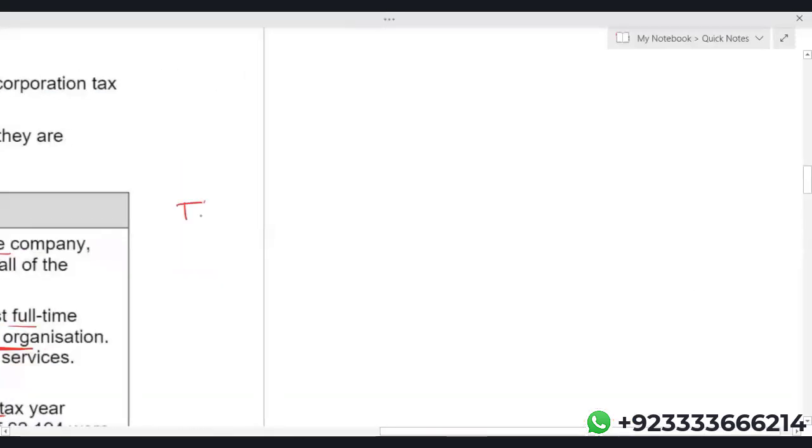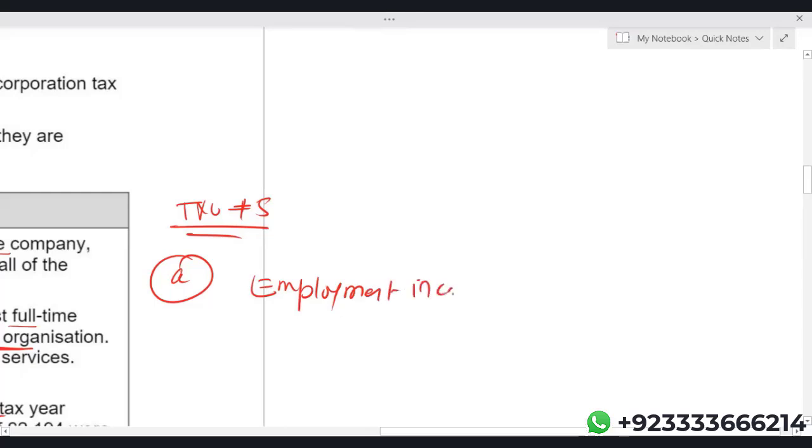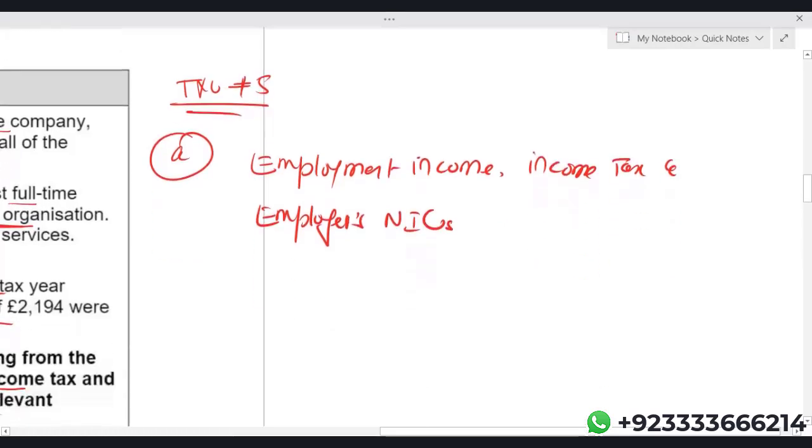Test your understanding 5. We need to calculate employment income, income tax, and employer's NIC.